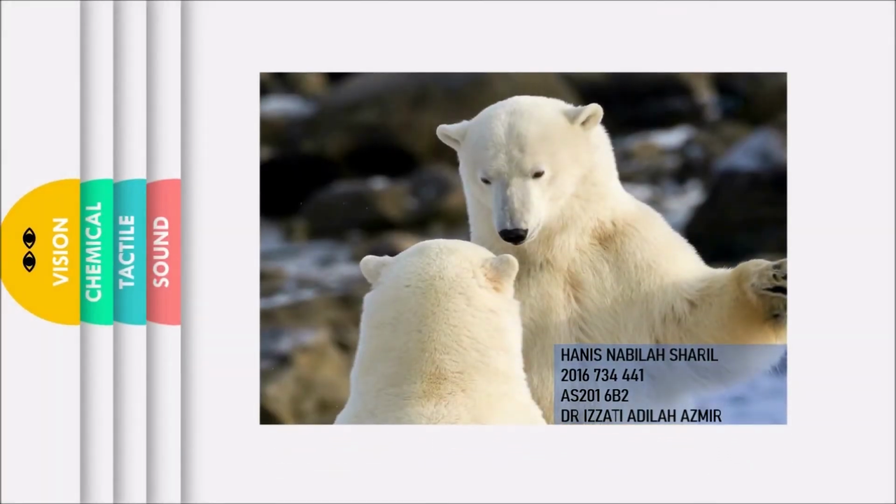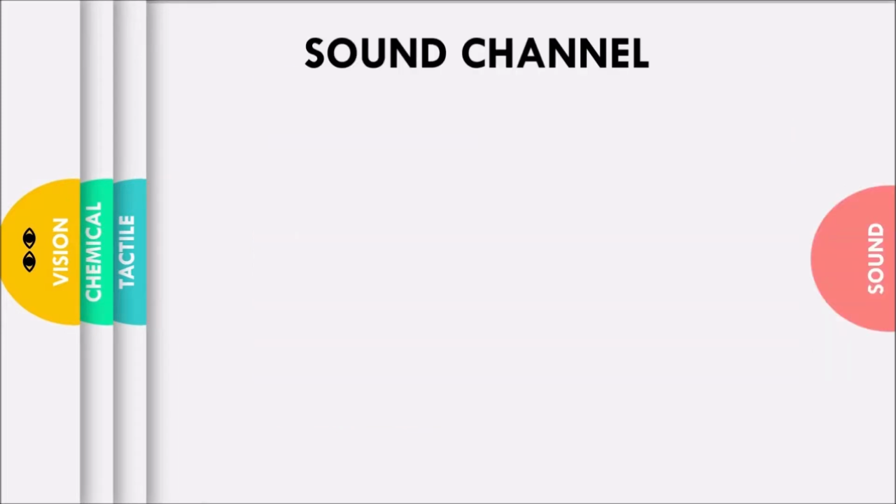What is communication? Communication is simply the act of transferring information from one place, person, or group to another. Every communication involves at least one sender, a message, and a recipient. There are four major channels of communication.